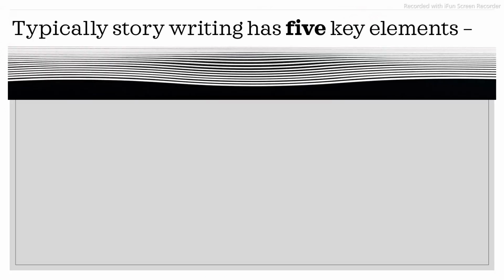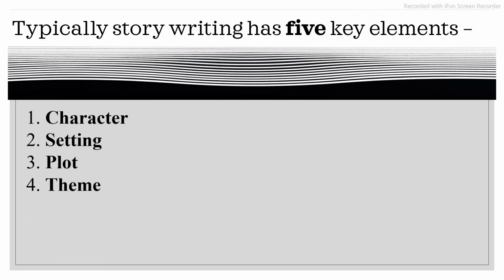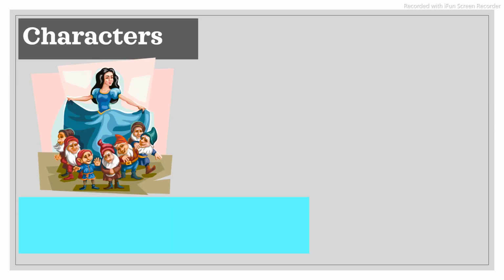Typically, story writing has 5 key elements. So let us see. First is characters, second is setting, third plot, fourth theme, and fifth conflict. Now let us understand one by one.